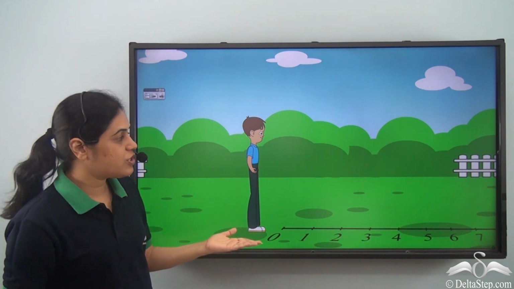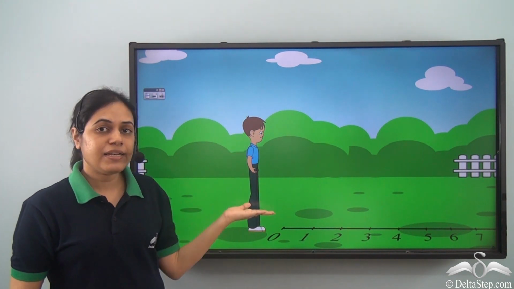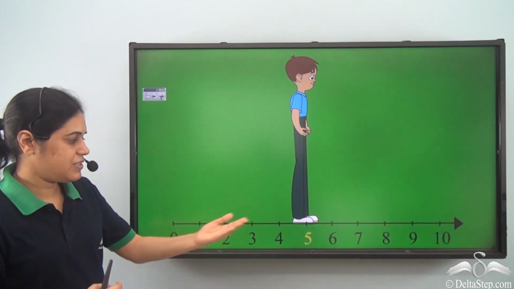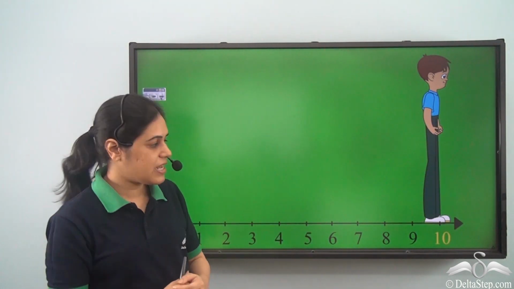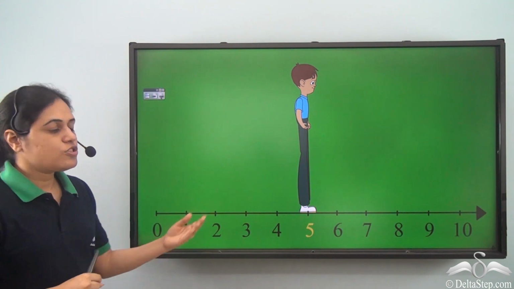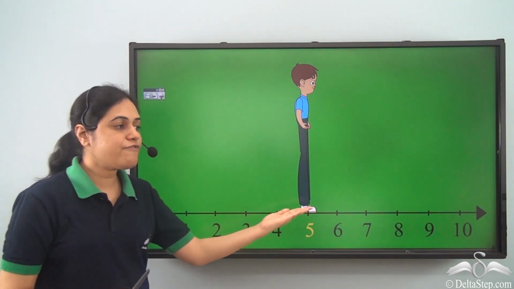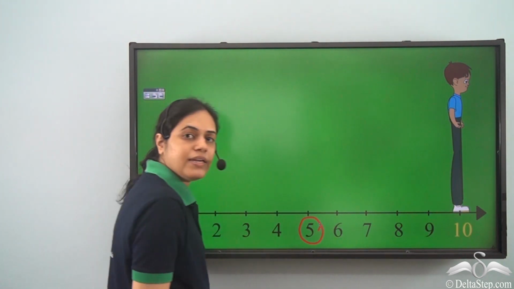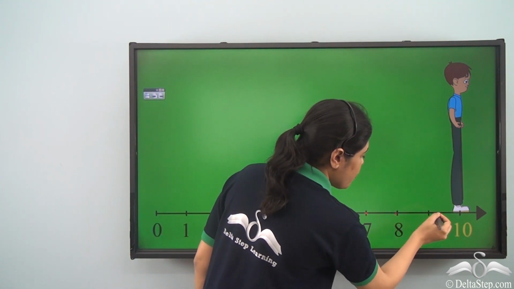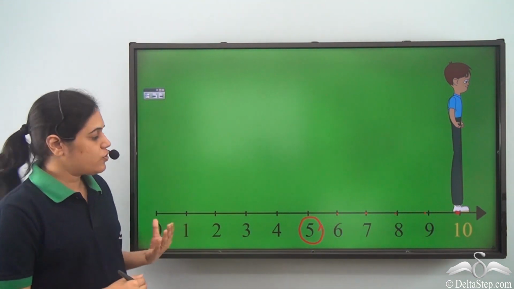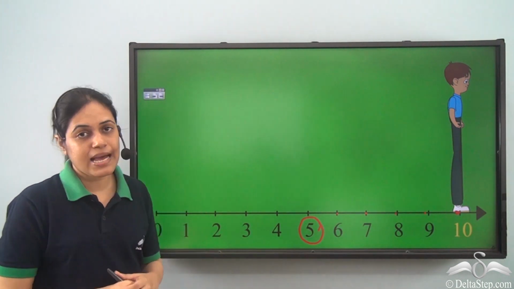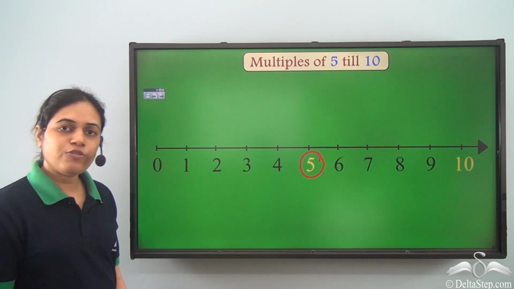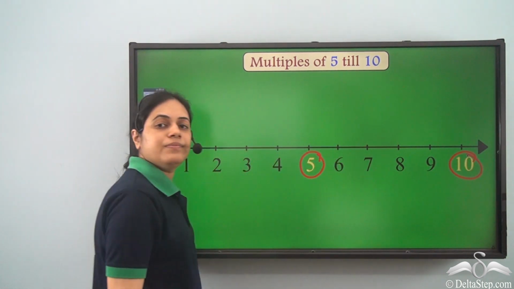Next, it was the turn of this boy. He was the eldest among them all, and he could take really big steps. See, he's covering 5 in every step. So in the first step, he could cover a gap of 5. Again in the next step, he reached from 5 to 10. That is 1, 2, 3, 4, 5, a gap of 5. So he is covering a gap of 5 in every step. So he first landed on 5 and then on 10.